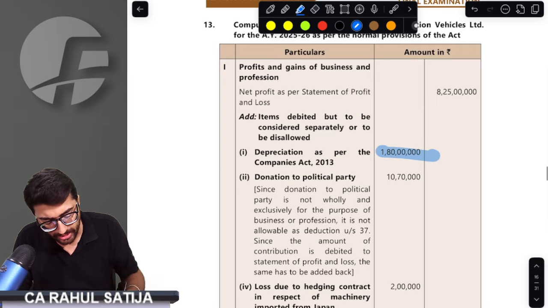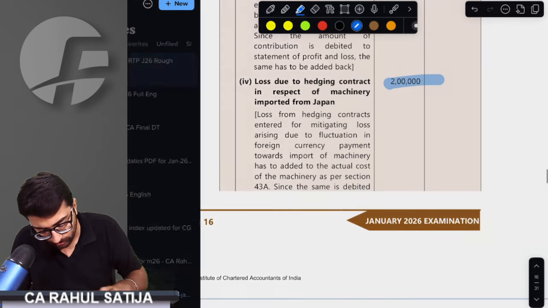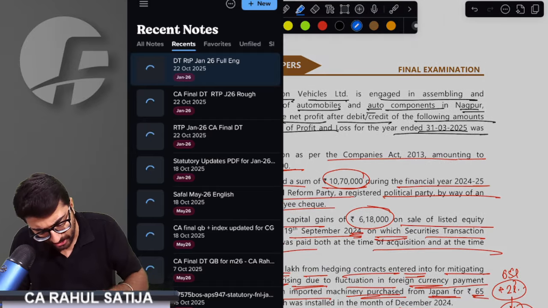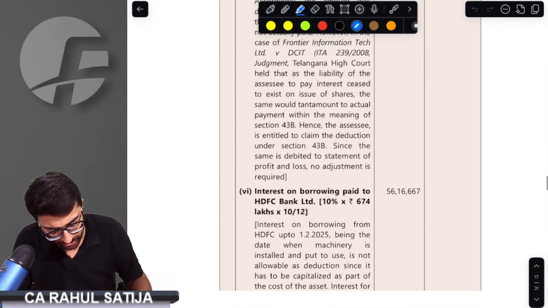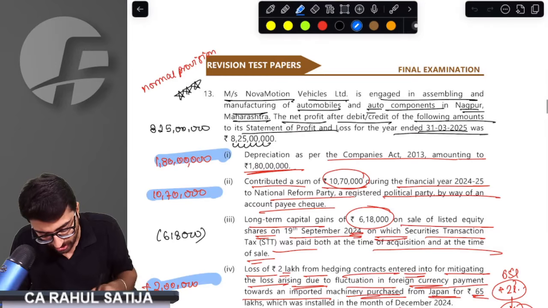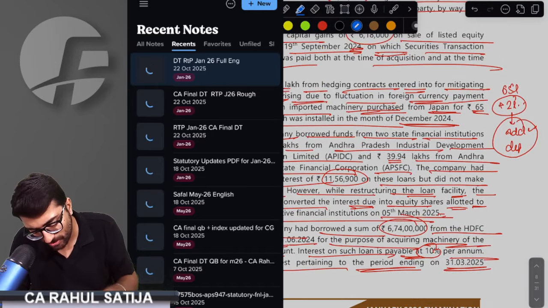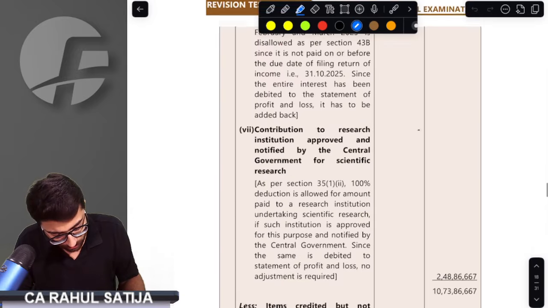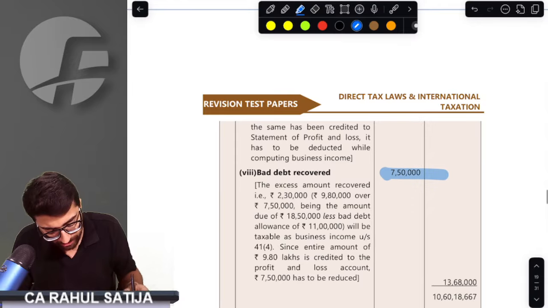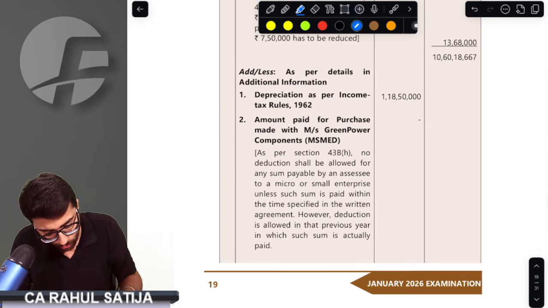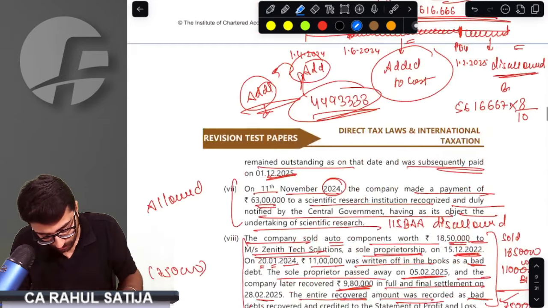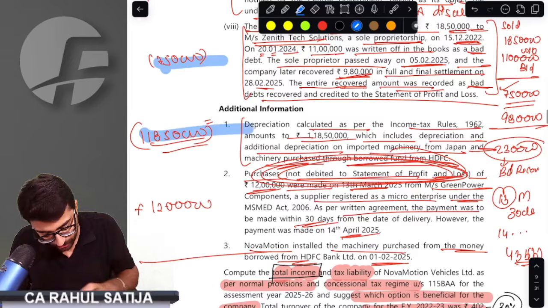1 crore 80 lakh added, 1070 added, 2 lakh added. I'll show you what they have done and what we have done. 56 lakh 16,667 added. We have also done the same thing. 6 lakh 18,000 reduced, 750 reduced, 118 reduced, 618 reduced, 750 reduced, 180 reduced.